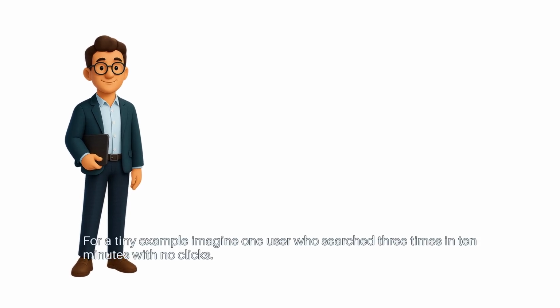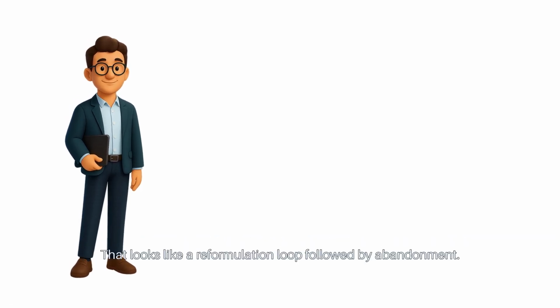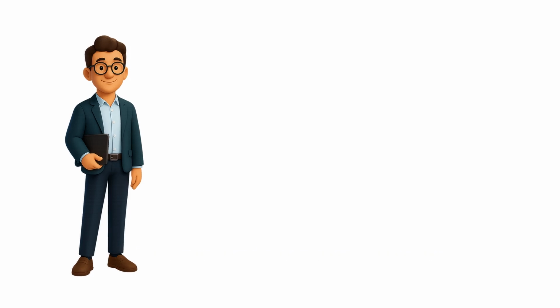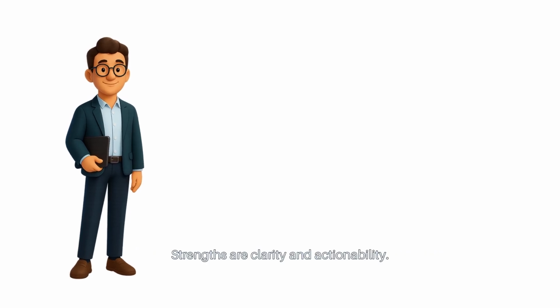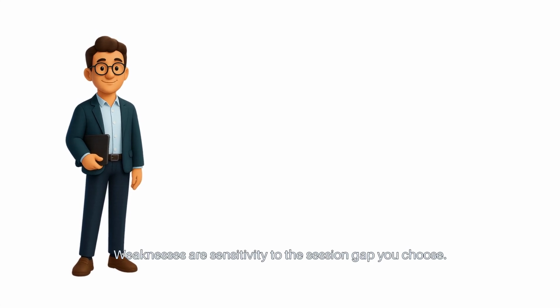For a tiny example, imagine one user who searched 3 times in 10 minutes with no clicks. That looks like a reformulation loop followed by abandonment. Strengths are clarity and actionability. Weaknesses are sensitivity to the session gap you choose.